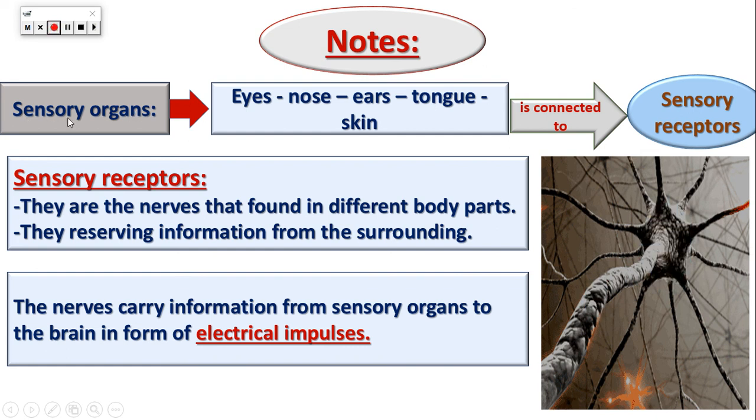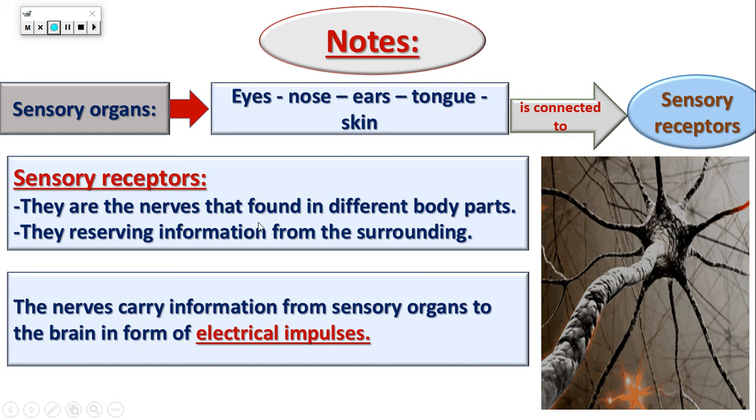What are the sensory organs one more time? Eyes, nose, ears, tongue, and skin. The nerves that are connected with these sensory organs are called sensory receptors. So what are the sensory receptors? They are the nerves found in different body parts or connected with the sensory organs. They receive the information from the surrounding environment and give it to the spinal cord, and the spinal cord gives it to the brain to make a response.